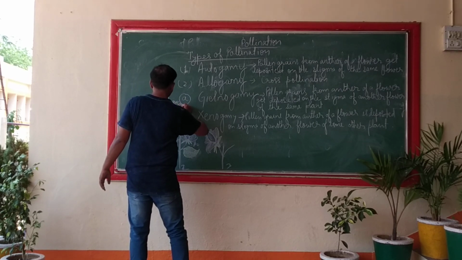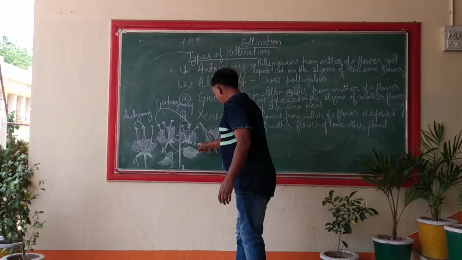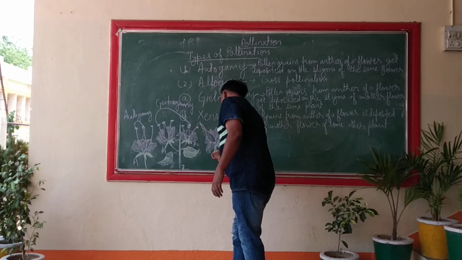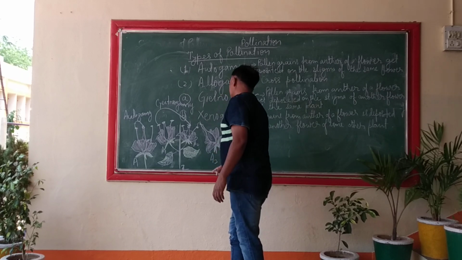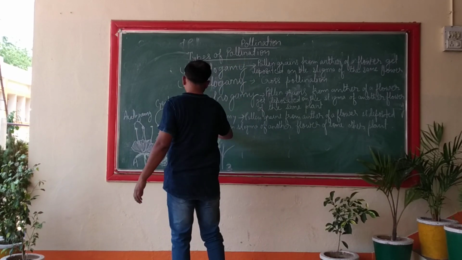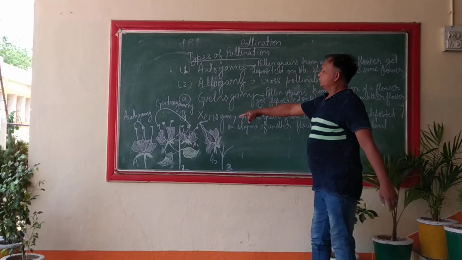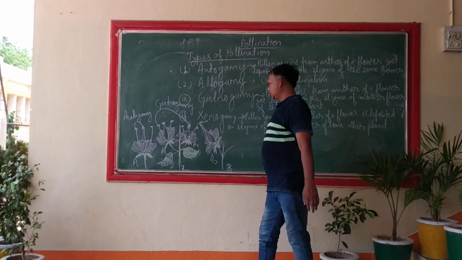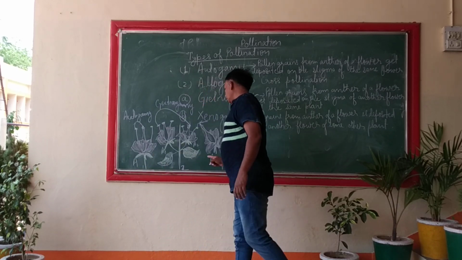Between flower A2 of plant 2 and A3 of plant 3, this is your xenogamy. So these three cases are being represented in these three figures, figure 1, 2 and 3.